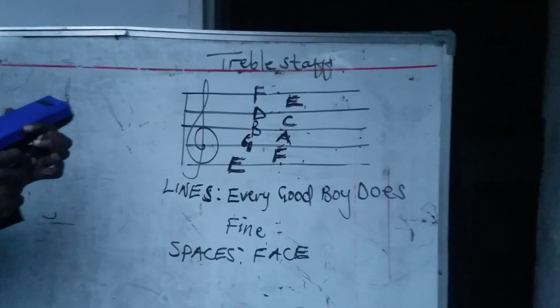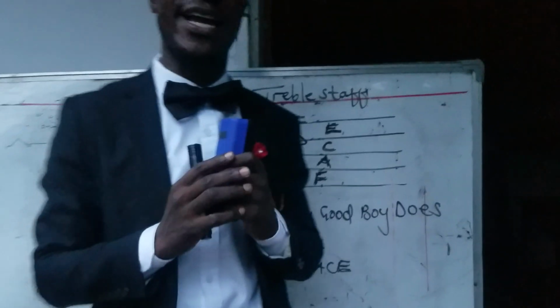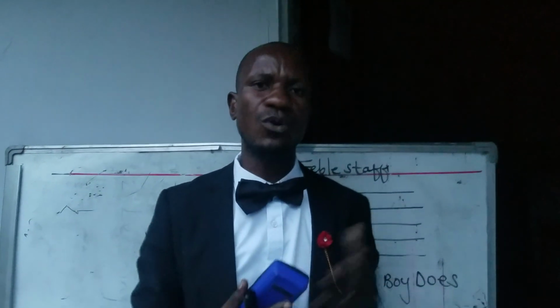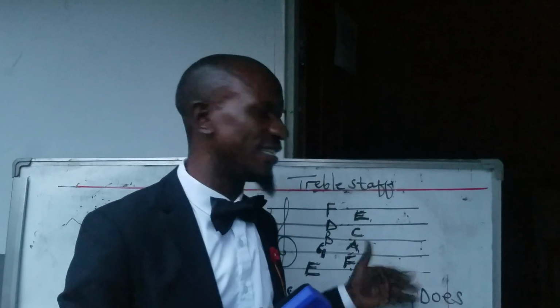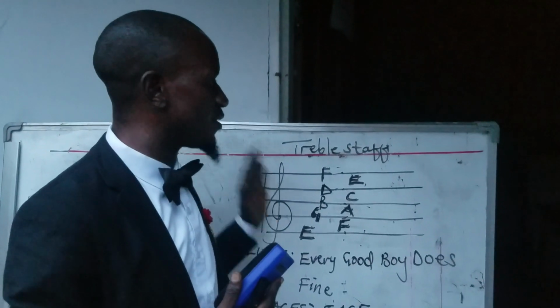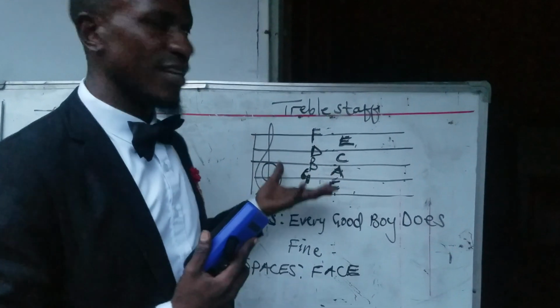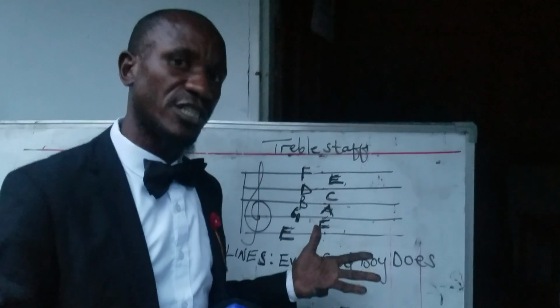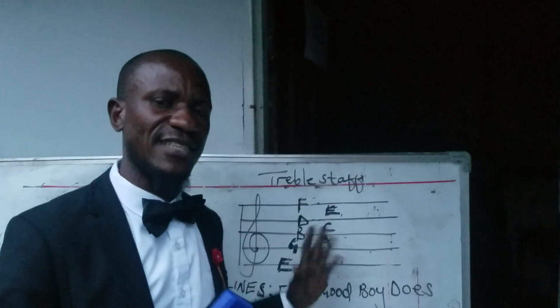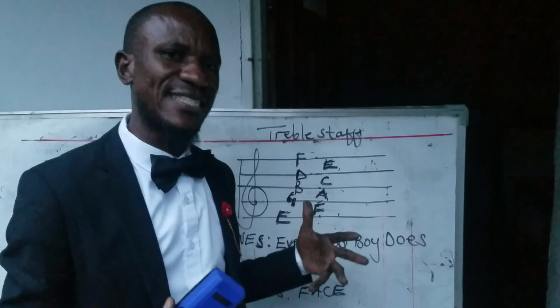I hope this information that I've given today is going to be helpful to you. Next time, we'll continue from where we've ended. I've ended on the names of lines and spaces on the treble staff. Next time, we shall continue on the names of lines and spaces on the bass staff.